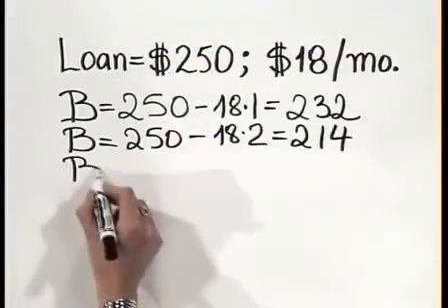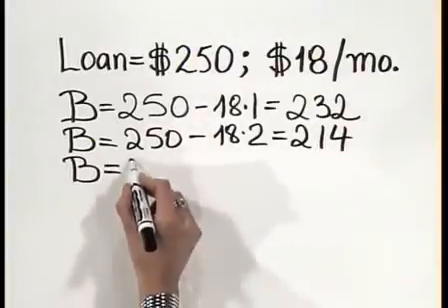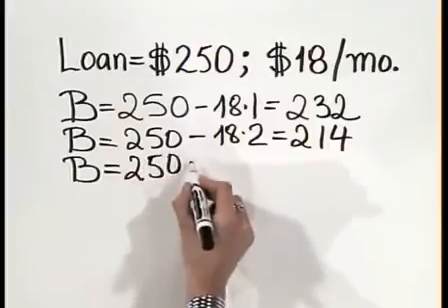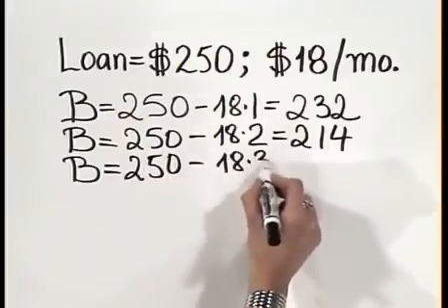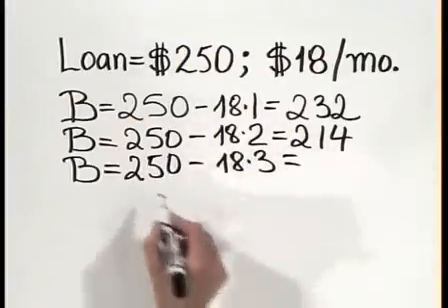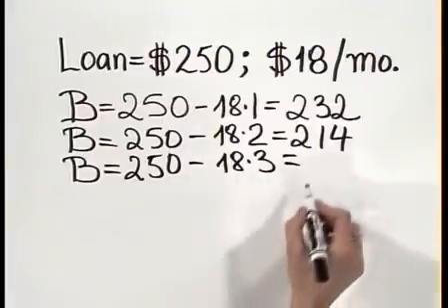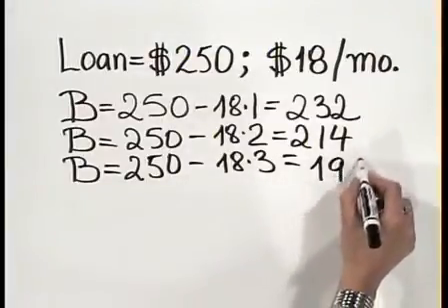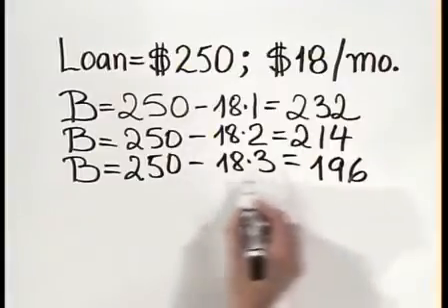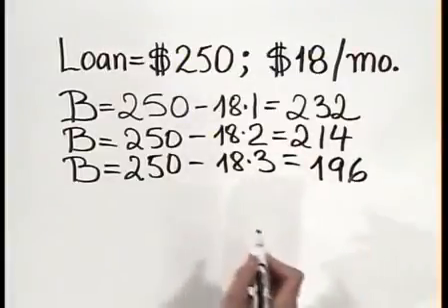Let's do it one more time. What is the balance after 3 payments? 250 minus 18 times 3, that's 54. 250 minus 54 is 196. So we have here a linear equation. We're going to see that in a minute.